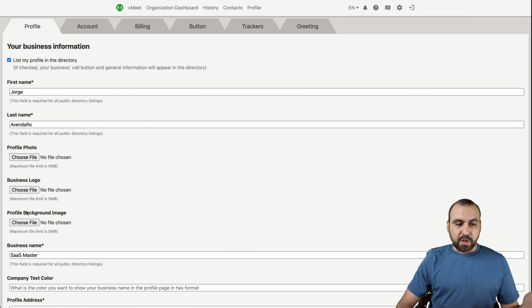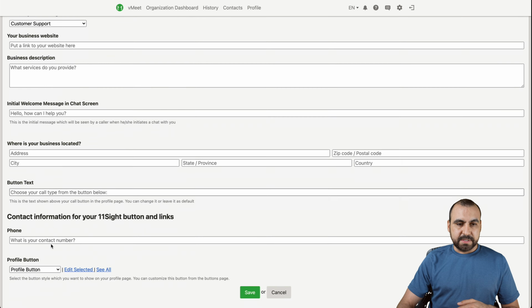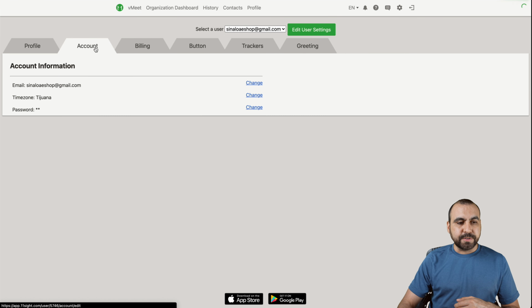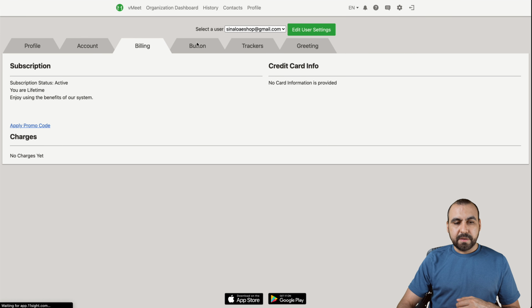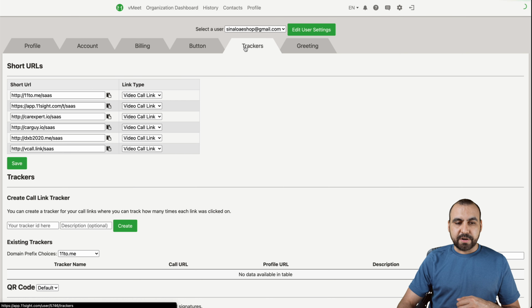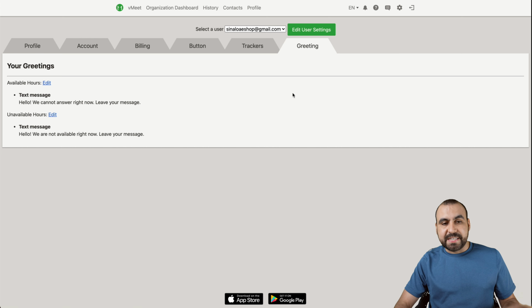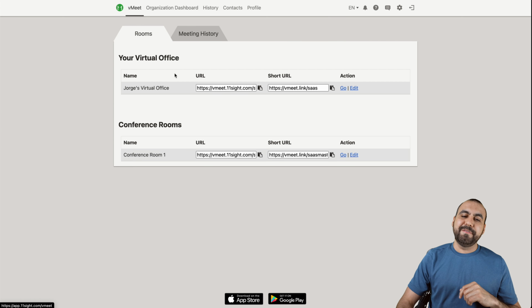Profile photo, business logo, profile background image. You can set all of that right here. See all that? You got all that. Your accounts, billing, the buttons, for example, for the chat widget, trackers, the greetings, and all of that can be set and customizable in Elevensight.